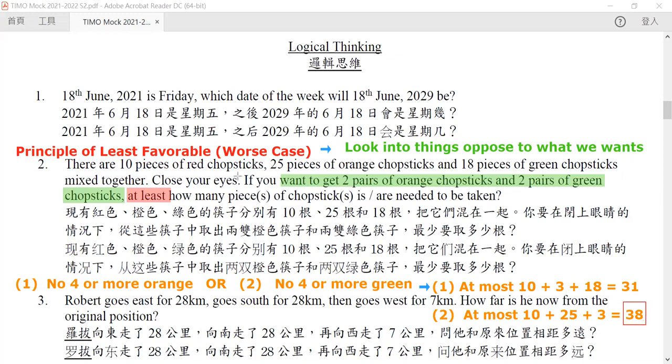But notice that this is the direct opposite for our statement. So our conclusion must be the direct opposition of our answer. So for our answer, it must be at least 39 chopsticks.